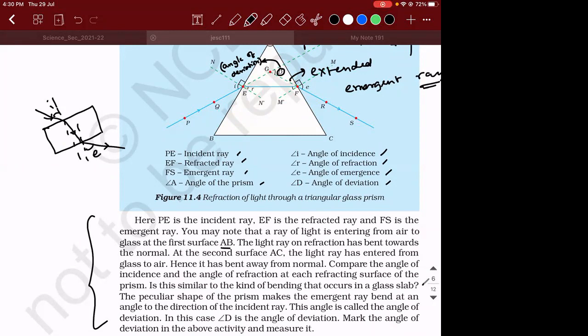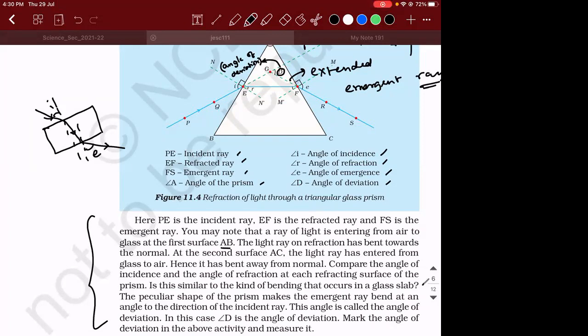Right. Whereas in this case, what will happen is the angle of incidence and the angle of emergence, please make a note. In the case of a prism, angle of incidence and angle of emergence are not equal always. Please underline the word always. In the case of a prism, the angle of incidence and the angle of emergence are not the same always. Okay. So I use the word always, right?